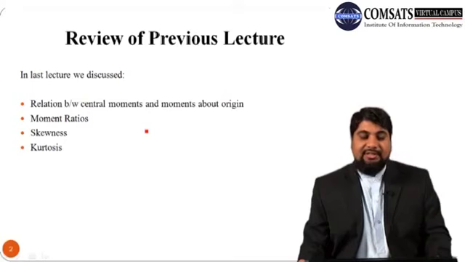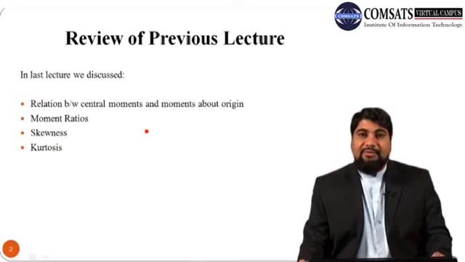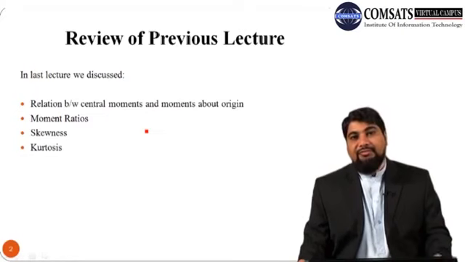This is lecture number 17. Let's start. So let us take a review of the last lecture. In the last lecture we discussed the relationship between central moments, which are also called mean moments, and the moments about origin, and then we discussed the moment ratios beta 1 and beta 2, and then we discussed the skewness, which is a measure of asymmetry.